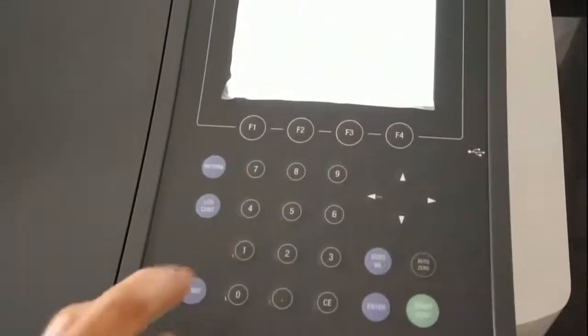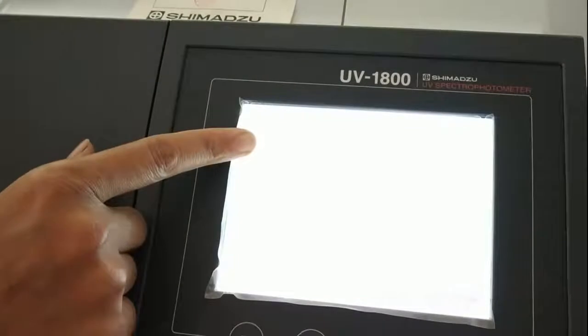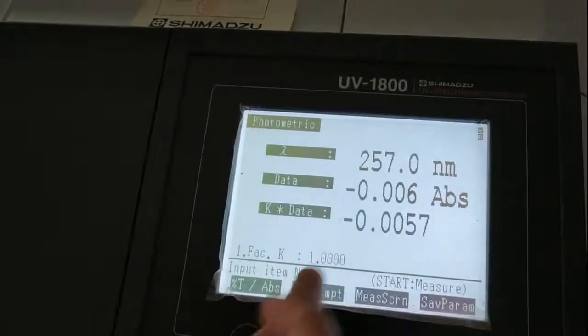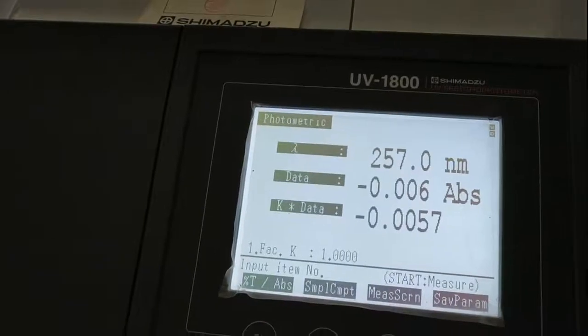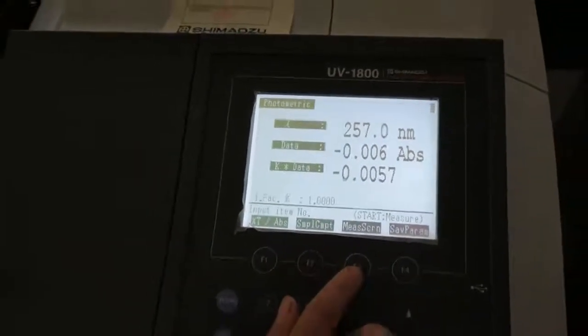So what happens in the first mode? We have to press 1, again 1 for photometric. Here you can simply enter your lambda max, and at that wavelength you can measure the absorbance and note it down. Here there are other various parameters like sample, compartment, then measuring scan, then saving the parameter.